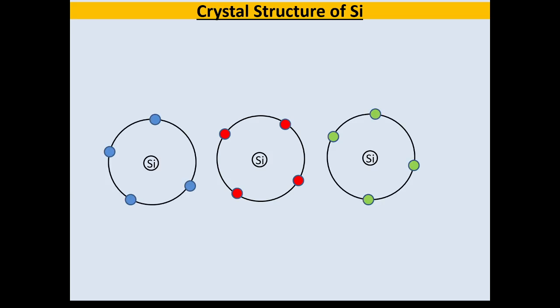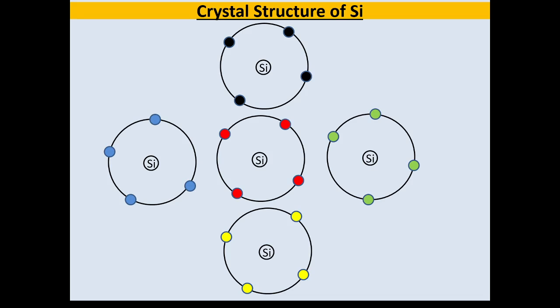Now we can show here the crystal structure of silicon, for example. Silicon is a tetravalent element, group 4 in the periodic table, so it has 4 valence electrons. To complete its octet, it requires 4 more valence electrons. So these 4 valence electrons are shared from 4 neighboring silicon atoms. Each silicon atom has 4 valence electrons. Now the central silicon atom shares 1 electron from each of the neighboring silicon atoms, like this.